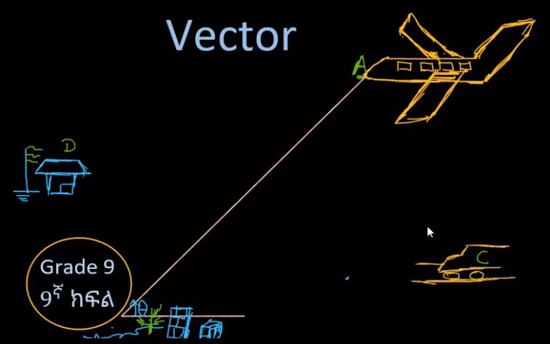Assume or pretend that the concept of vector is not introduced. No compass, no directions, nothing. Okay, and you have here three scenarios. Look, in the school case, your friend told you that the school is located 10 kilometers away from your house. So how do you get there? And the driver here said he's driving 8 kilometers an hour to reach you. So in which direction is he driving?